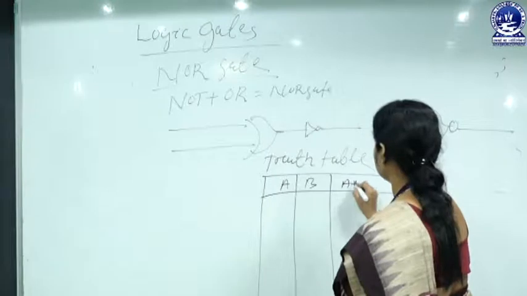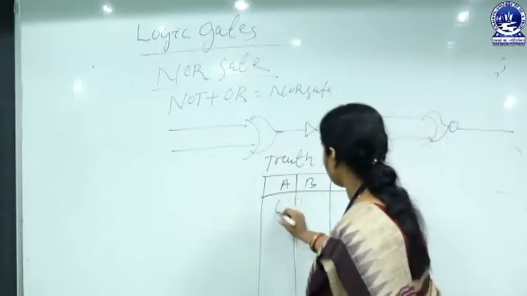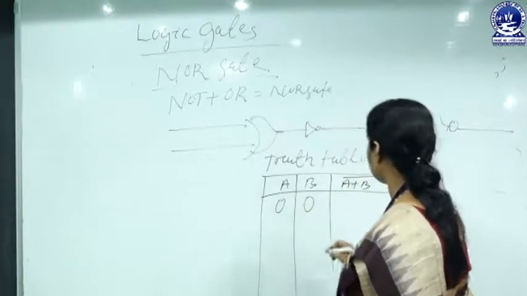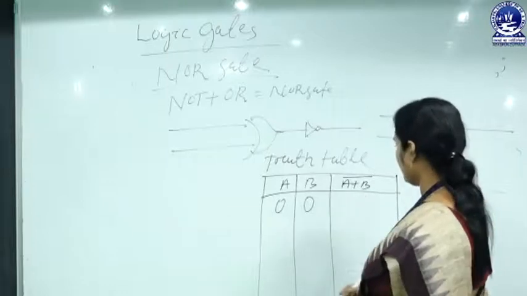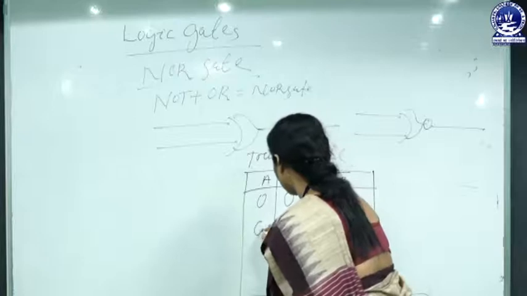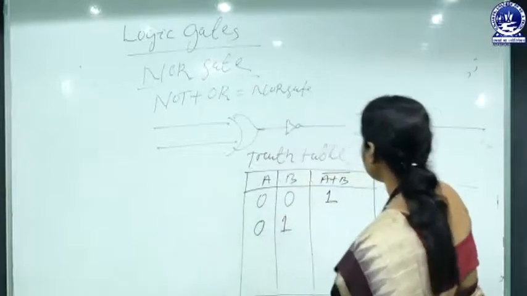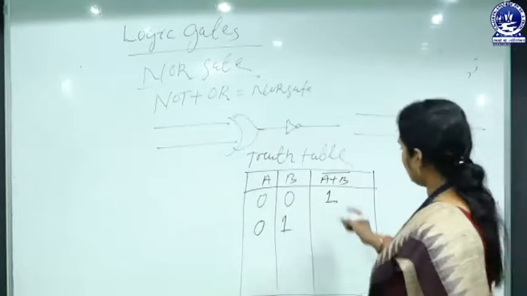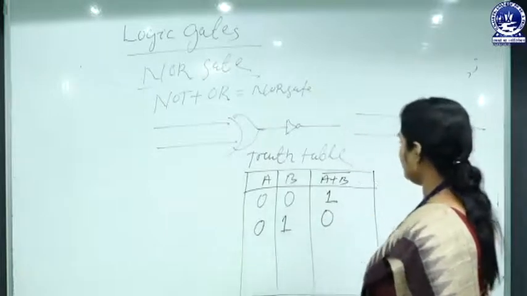A plus B bar. If you take value of A equal to 0, B equal to 0, then the result will be 1. If you take value of A equal to 0 and value of B equal to 1, then result will be 0.